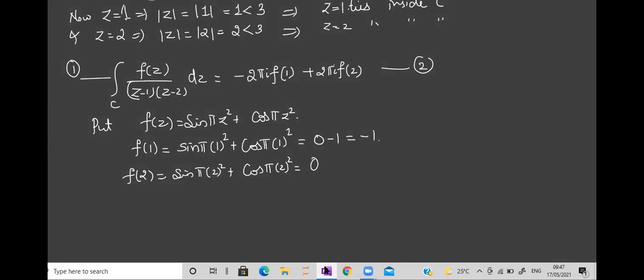Plus 1, right? So an even number times pi is always plus 1. An odd number times pi is always minus 1 for cos. Ultimately, the answer is 1. So let us see what happens to equation 2.